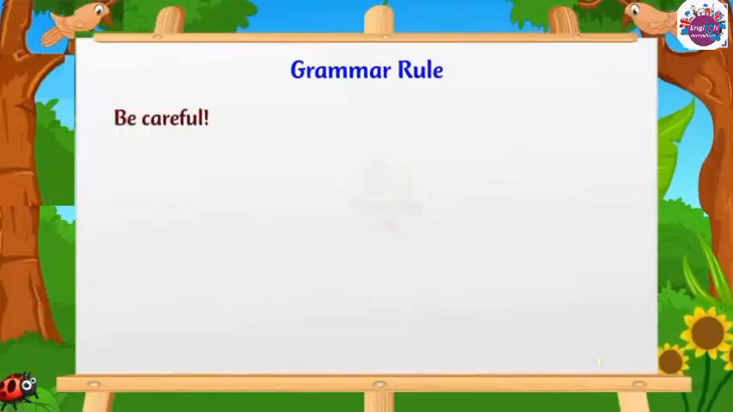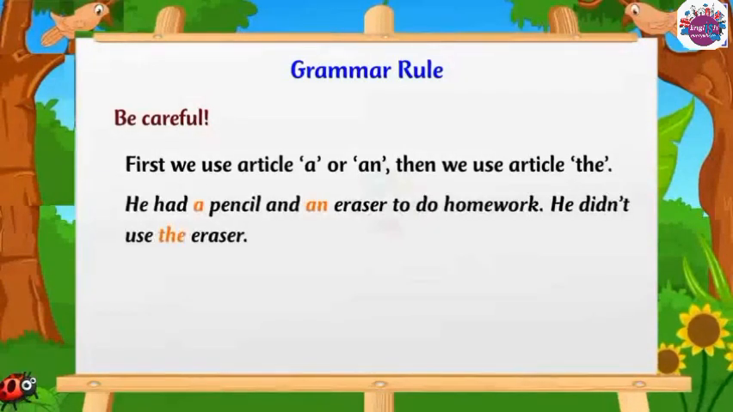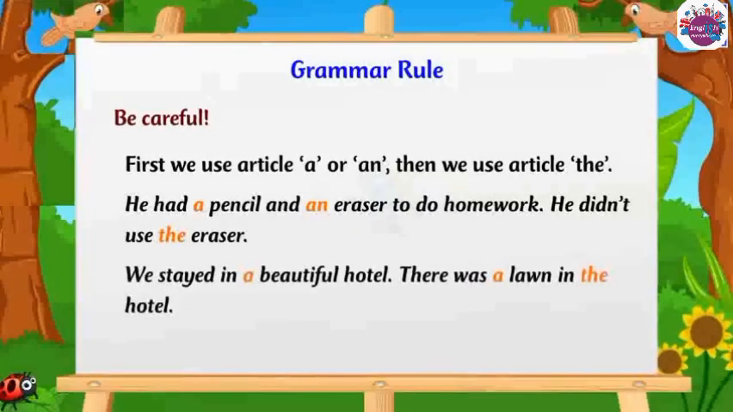Be careful. First we use article a or an, then we use article the. He had a pencil and an eraser to do homework. He didn't use the eraser. We stayed in a beautiful hotel. There was a lawn in the hotel.